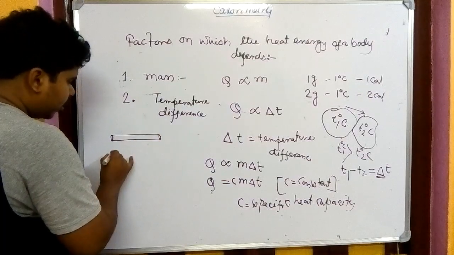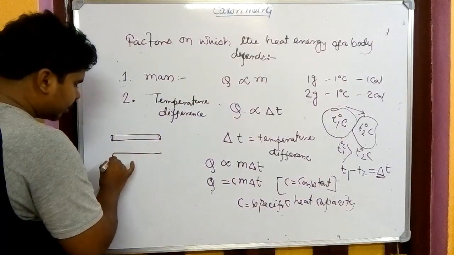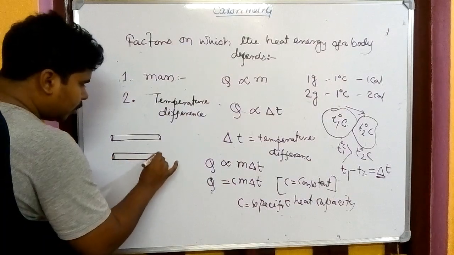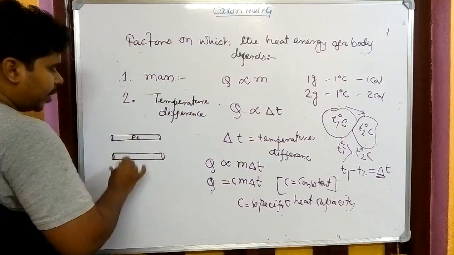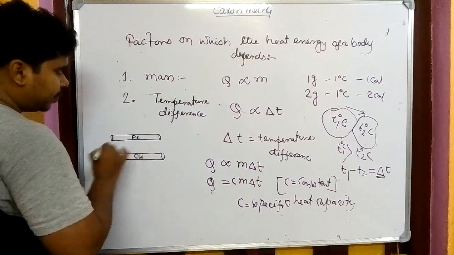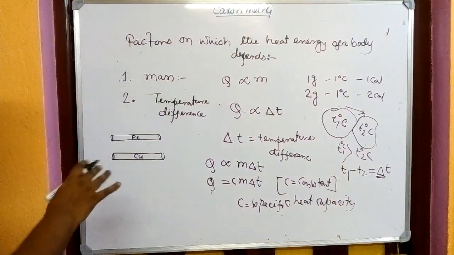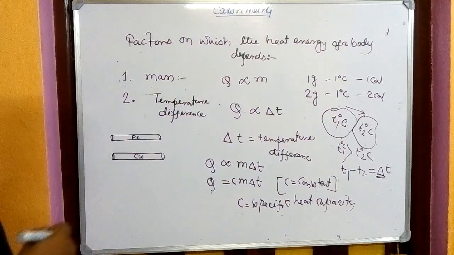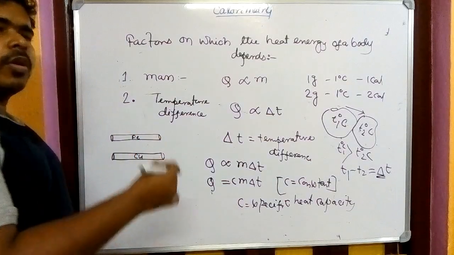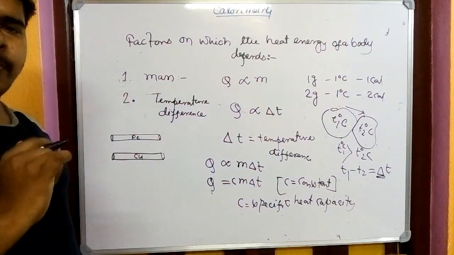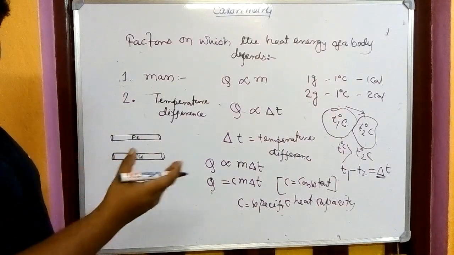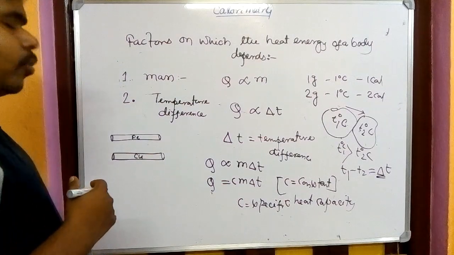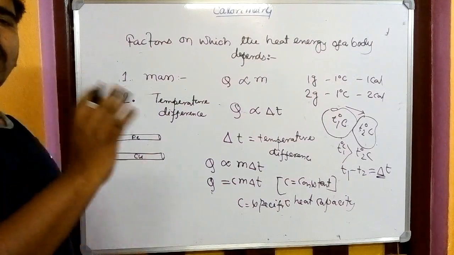Two rods of the same mass, one iron, that is Fe, and another one copper. Two different rods of the same mass you have taken, and after that, you have taken these rods to the roof. Assume at 8 o'clock sunlight is there, and you keep them there up to 12 o'clock.